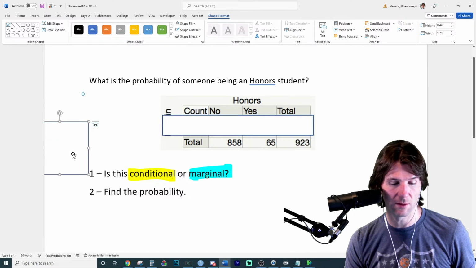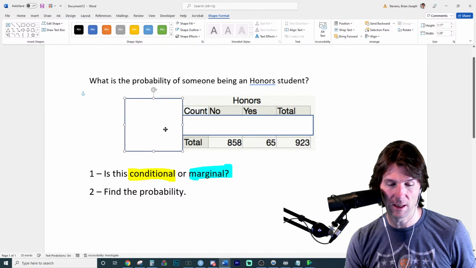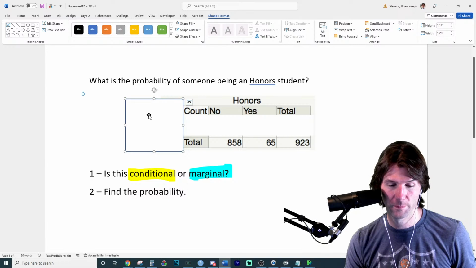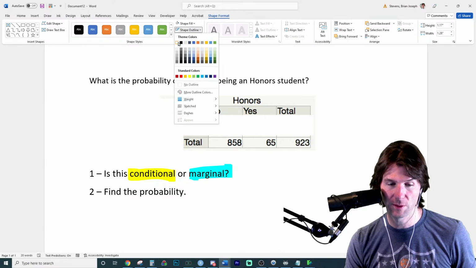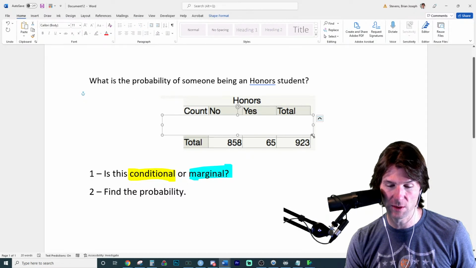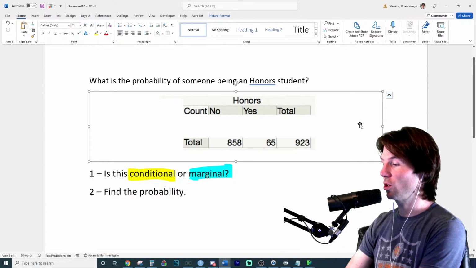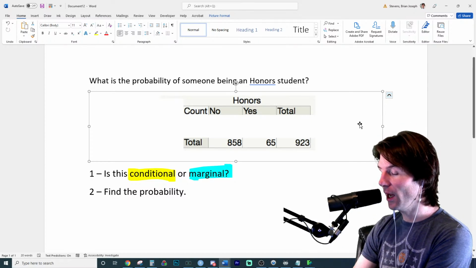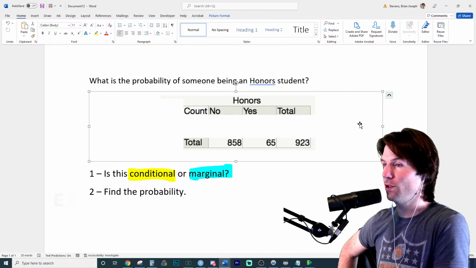So we can only look at the information that we want to look at. I should have done shape outline. And we are only focusing in on the margins. So there we go. That's just the marginal. And you got it right there. Excellent work. That is just the margins.